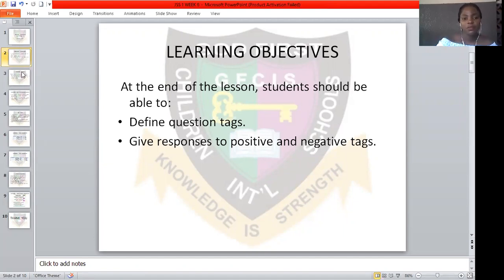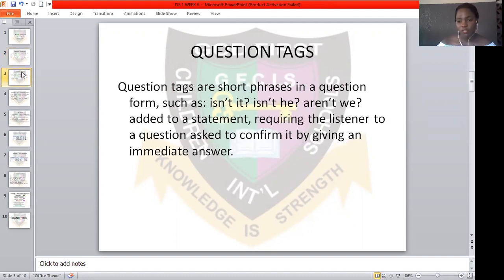So moving on, question tags are short phrases in a question. What are question tags? Question tags are short phrases in a question form, such as isn't it, isn't he, aren't we, added to a statement, requiring the listener to confirm it by giving an immediate answer.